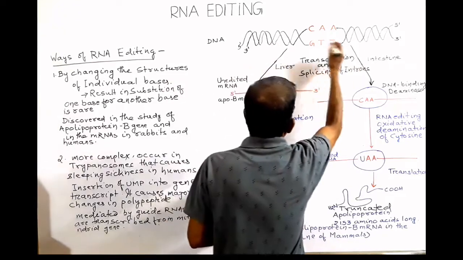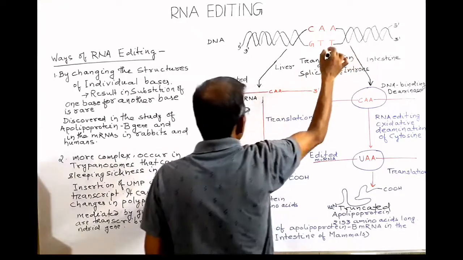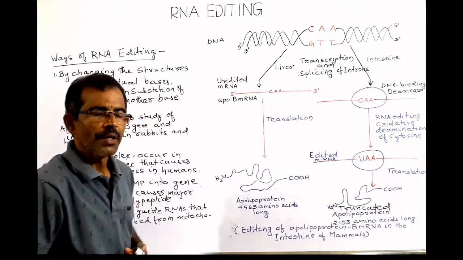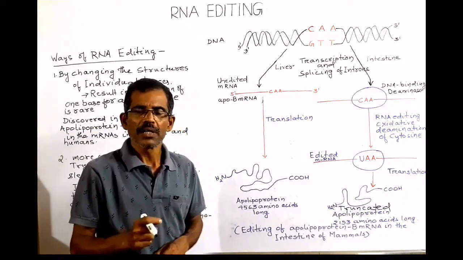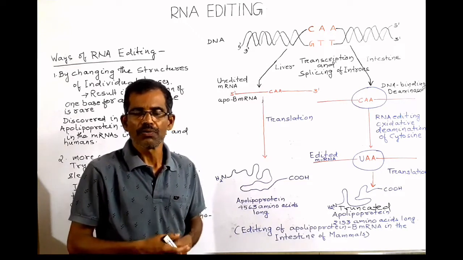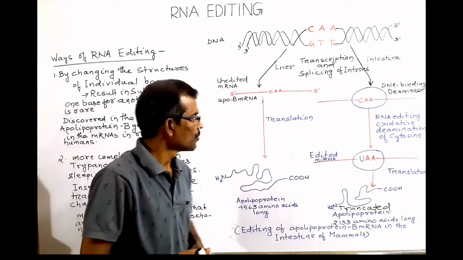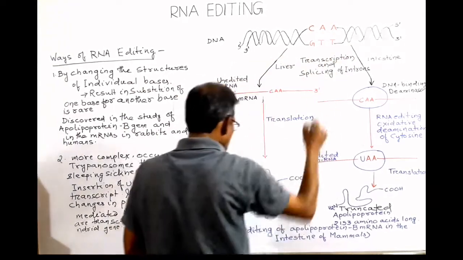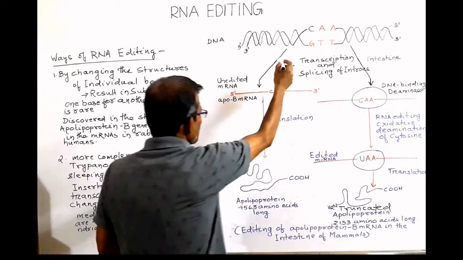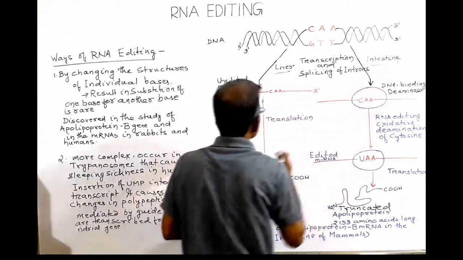So this is the double-stranded DNA, which is the gene that codes for the protein known as apolipoprotein B. Apolipoprotein B is a lipoprotein that is responsible for transport of various fat molecules in the circulatory system. So this gene is transcribed in the liver as well as in the intestine.